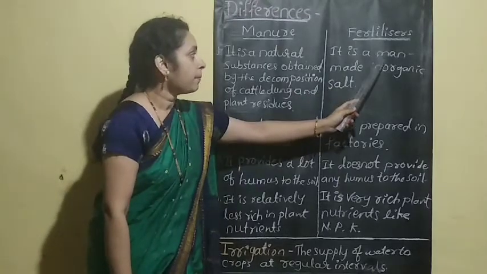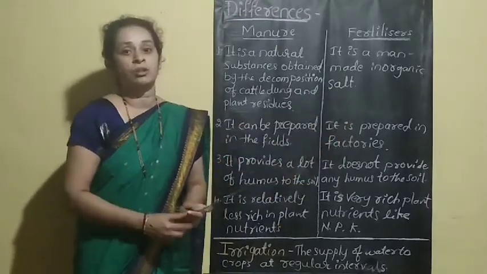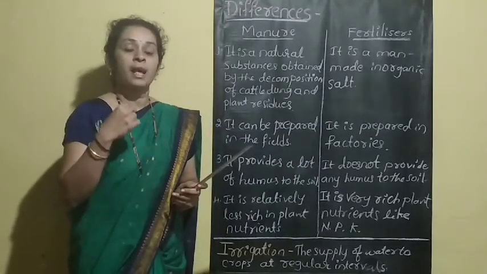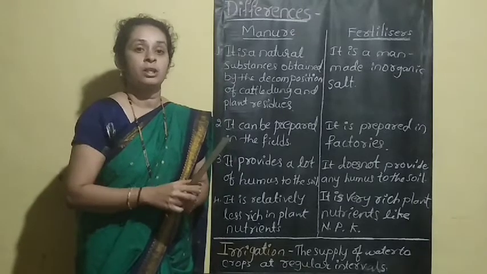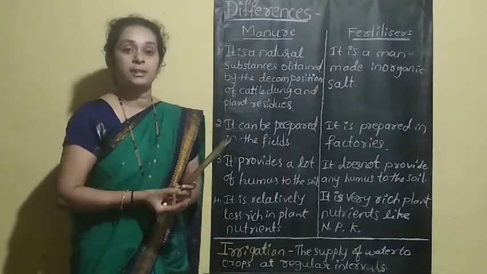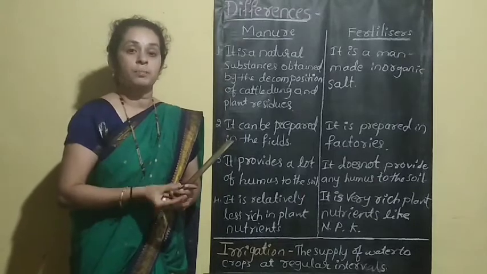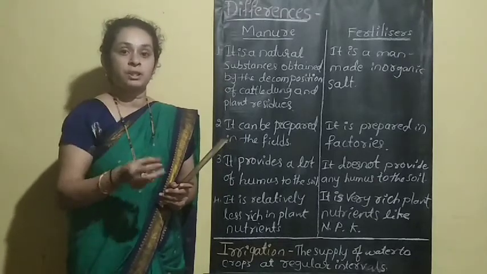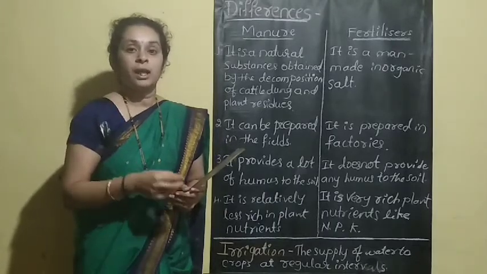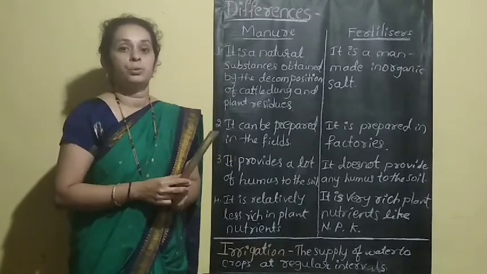Fertilizer is a man-made inorganic salt. It is prepared by man and contains inorganic salts, such as salts of calcium, potassium, phosphorus, and nitrogen, and it is rich in those nutrients.